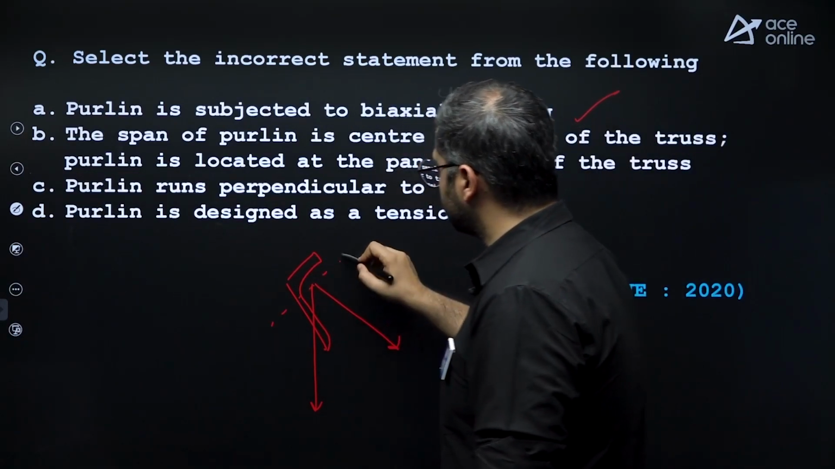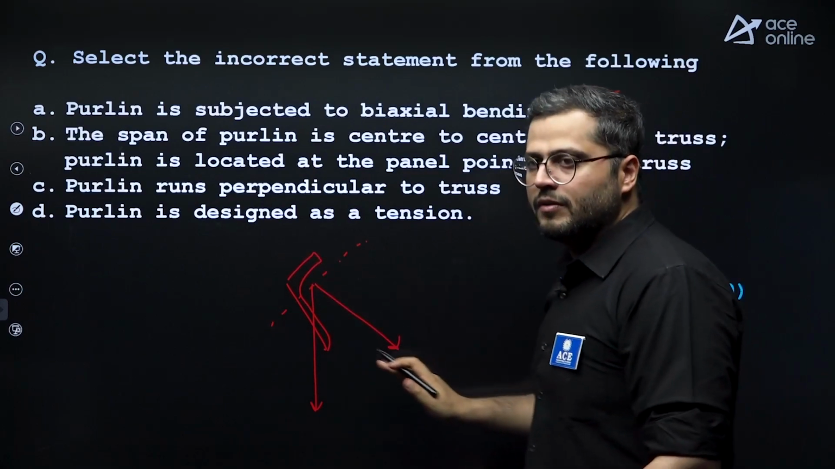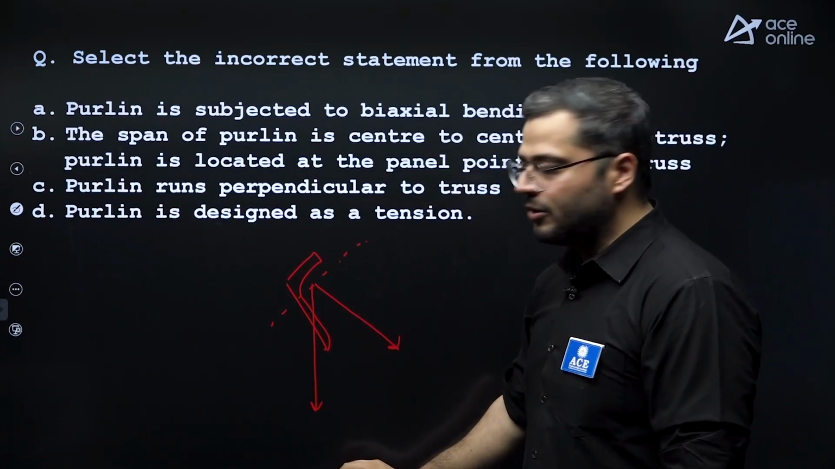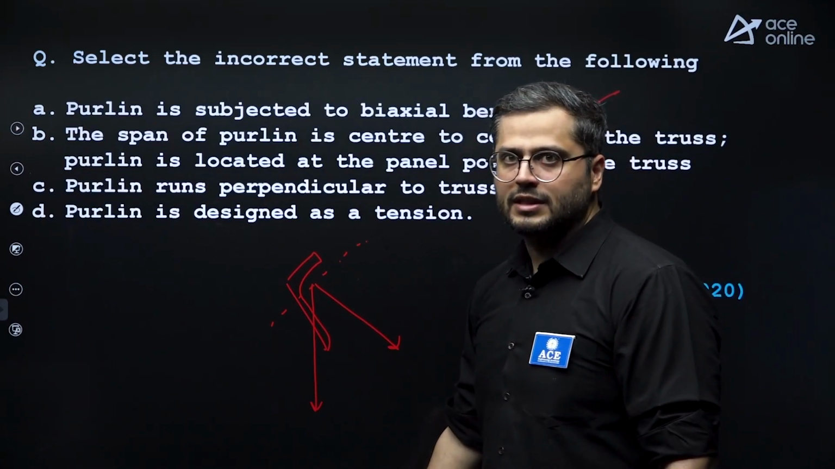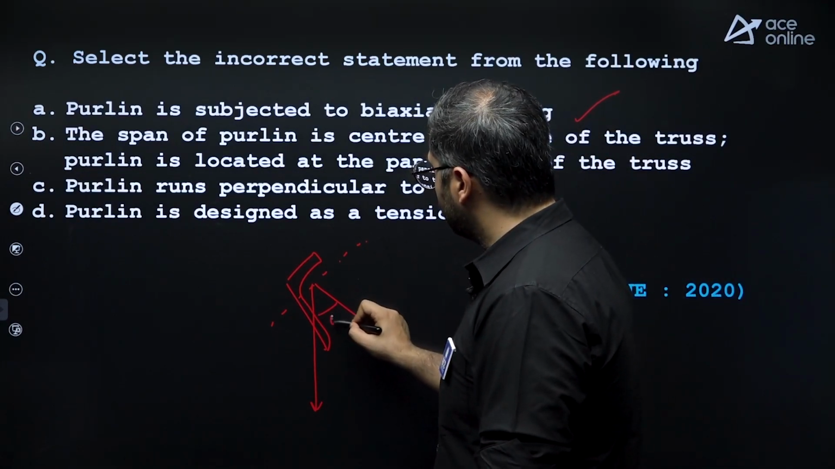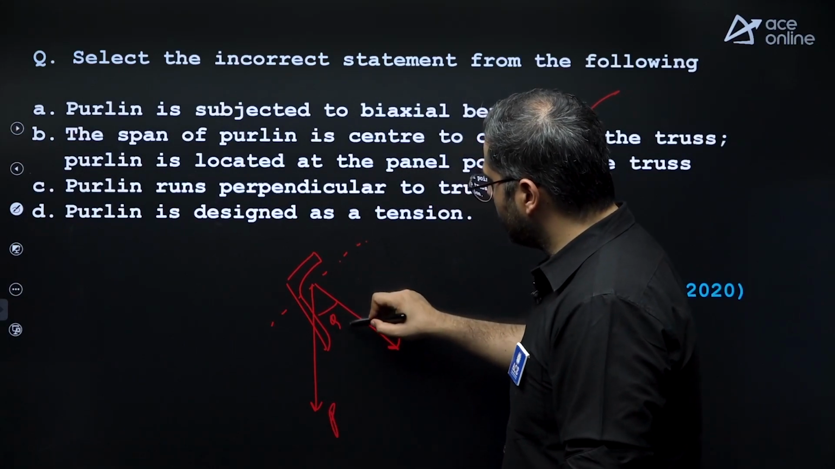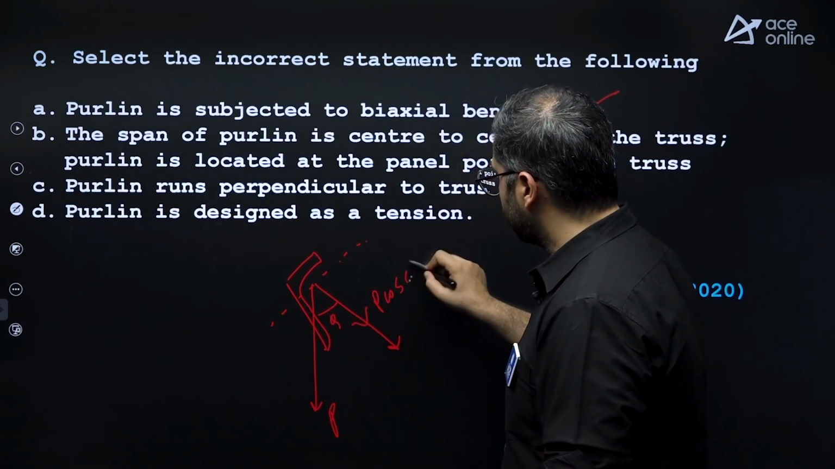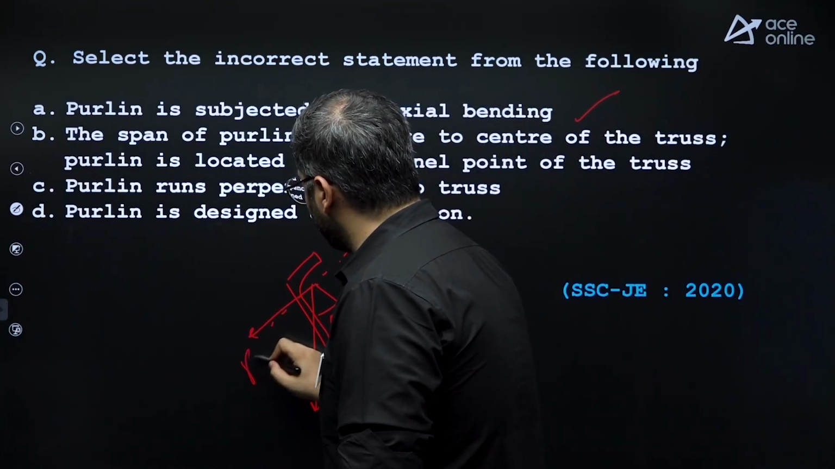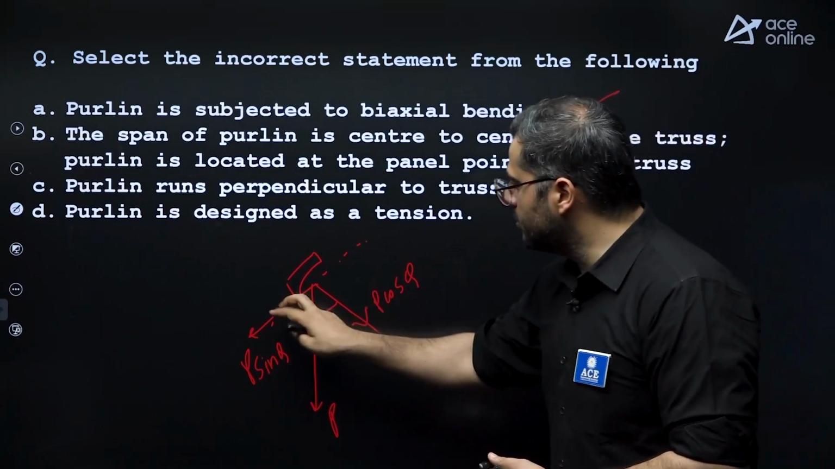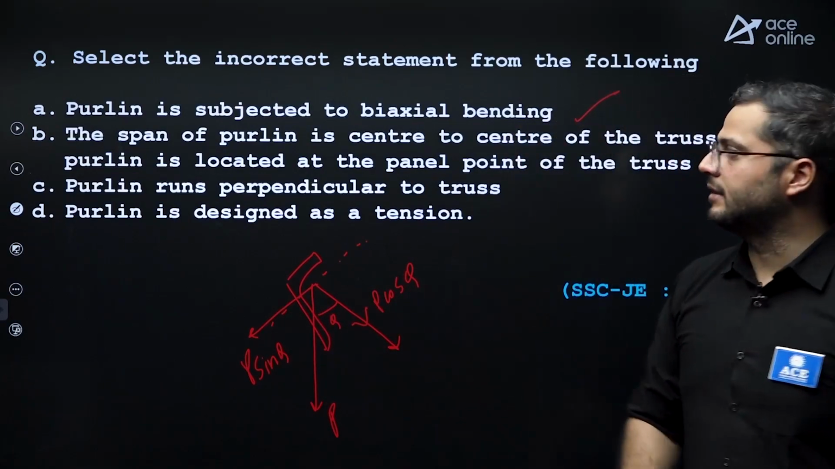horizontal axis. So wind loading is always considered as perpendicular and gravity loading, that is live loading, dead loading, is vertically downwards like this. There is an angle. So when you resolve this, let's say this is P. So P cos theta will be acting like this, and over here, this will be P sin theta. Right? So because of these two components, there is biaxial bending.